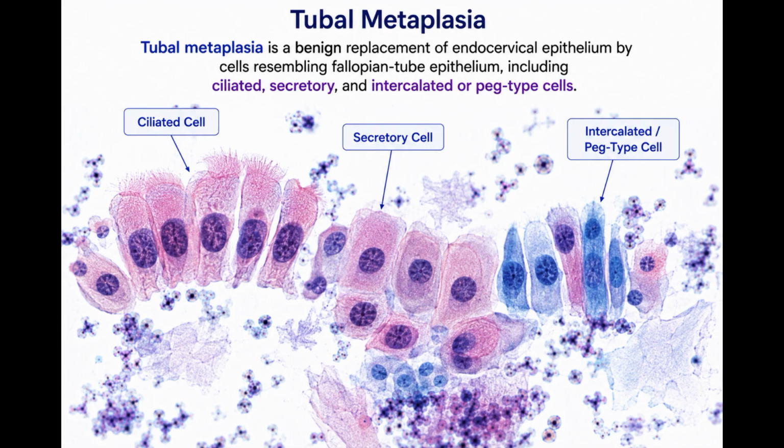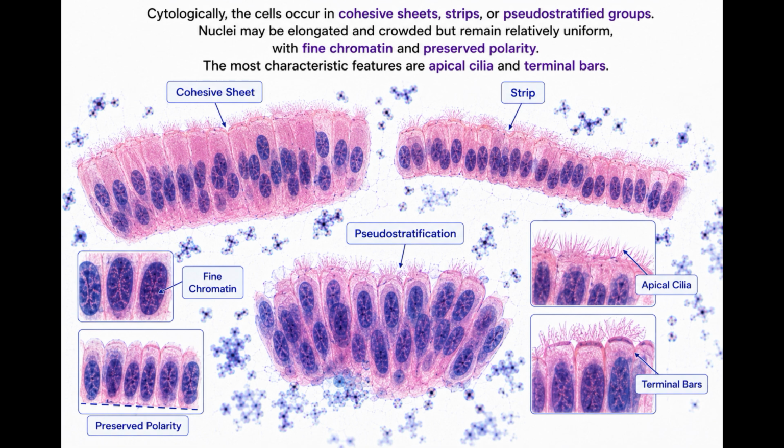Tubal metaplasia. Tubal metaplasia is a benign replacement of endocervical epithelium by cells resembling fallopian tube epithelium, including ciliated, secretory, and intercalated or PEG-type cells. Cytologically, the cells occur in cohesive sheets, strips, or pseudostratified groups. Nuclei may be elongated and crowded but remain relatively uniform, with fine chromatin and preserved polarity. The most characteristic features are apical cilia and terminal bars.